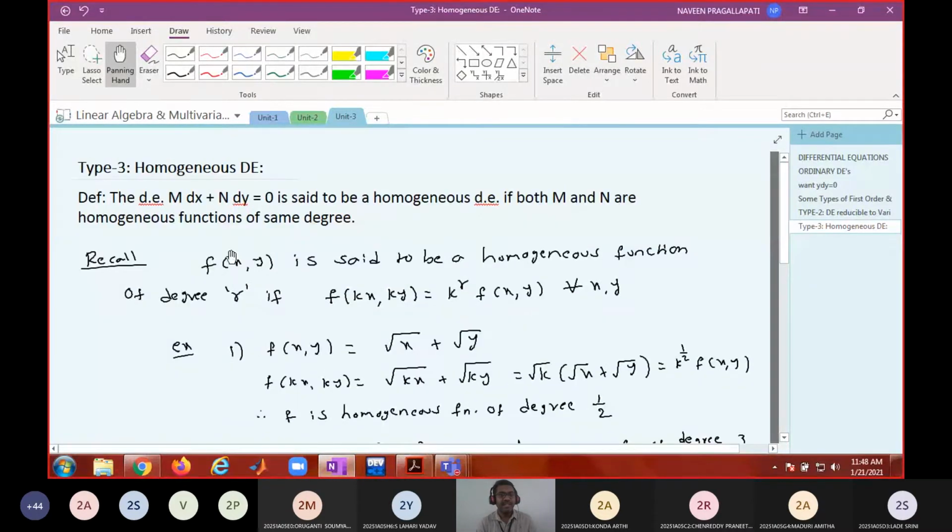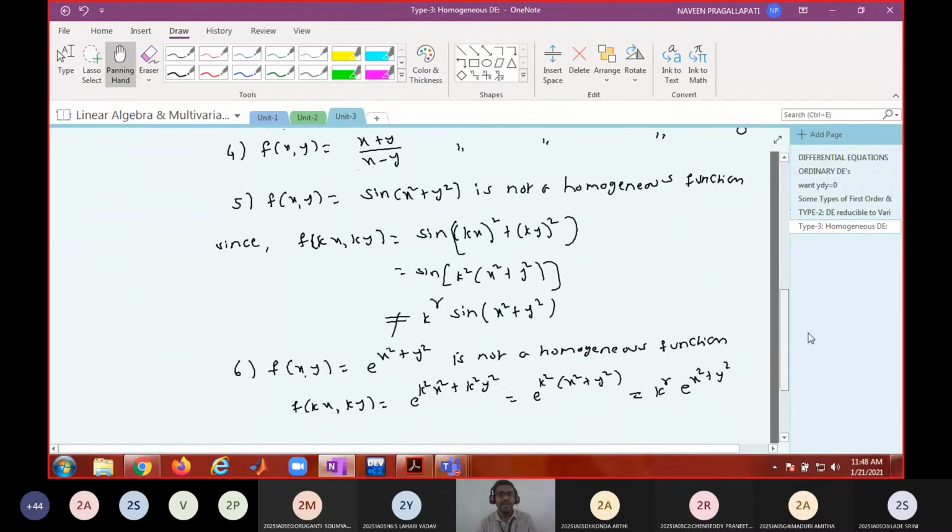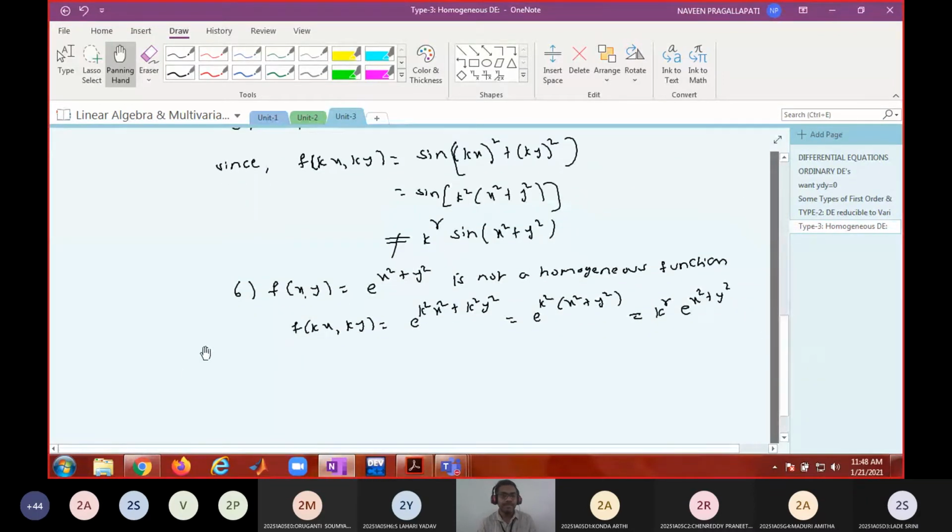Now what does the definition say? I said this is the general form of the first order first degree differential equation. If you want to call this a homogeneous DE, both M and N must be homogeneous functions of the same degree. Not only must they be homogeneous functions, they must be of the same degree. Then only we say it is a homogeneous differential equation. Do you understand?